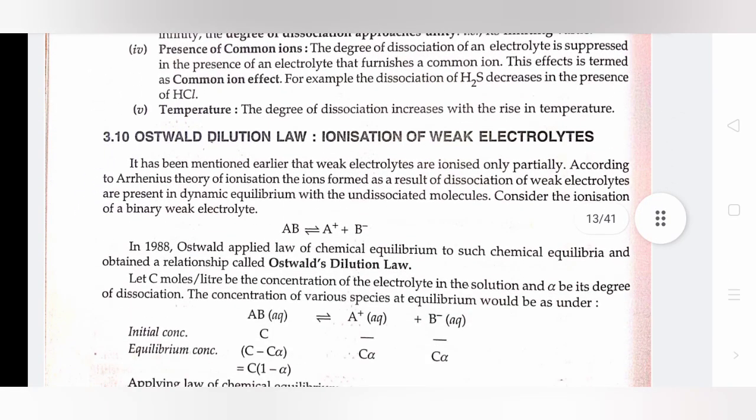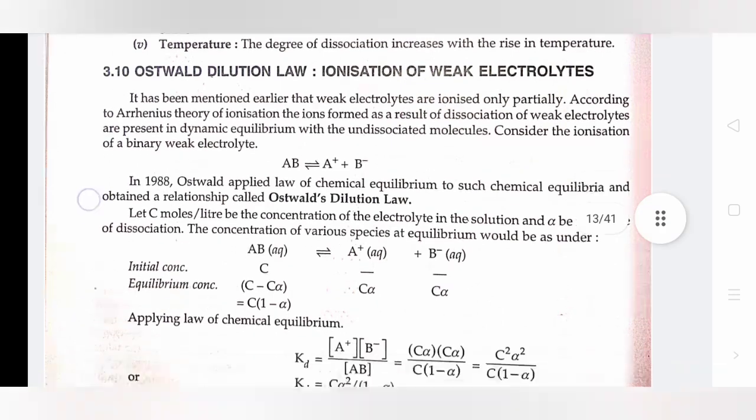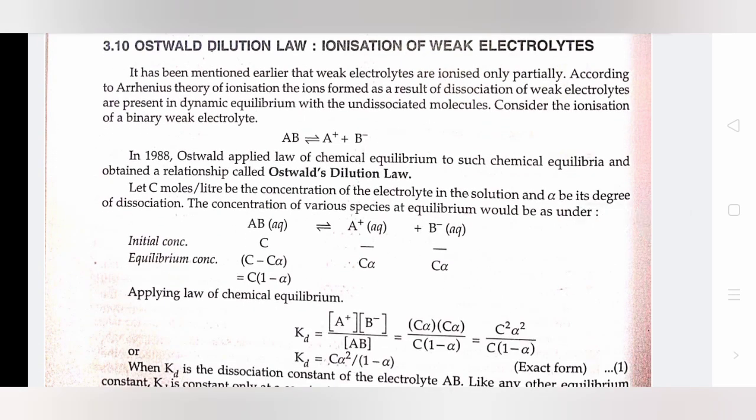Ostwald dilution law, ionization of weak electrolytes. It has been mentioned earlier that weak electrolytes are ionized only partially. According to Arrhenius' theory of ionization, the ions formed as a result of dissociation of weak electrolytes are present in dynamic equilibrium with the undissociated molecules. Consider the ionization of a binary weak electrolyte.